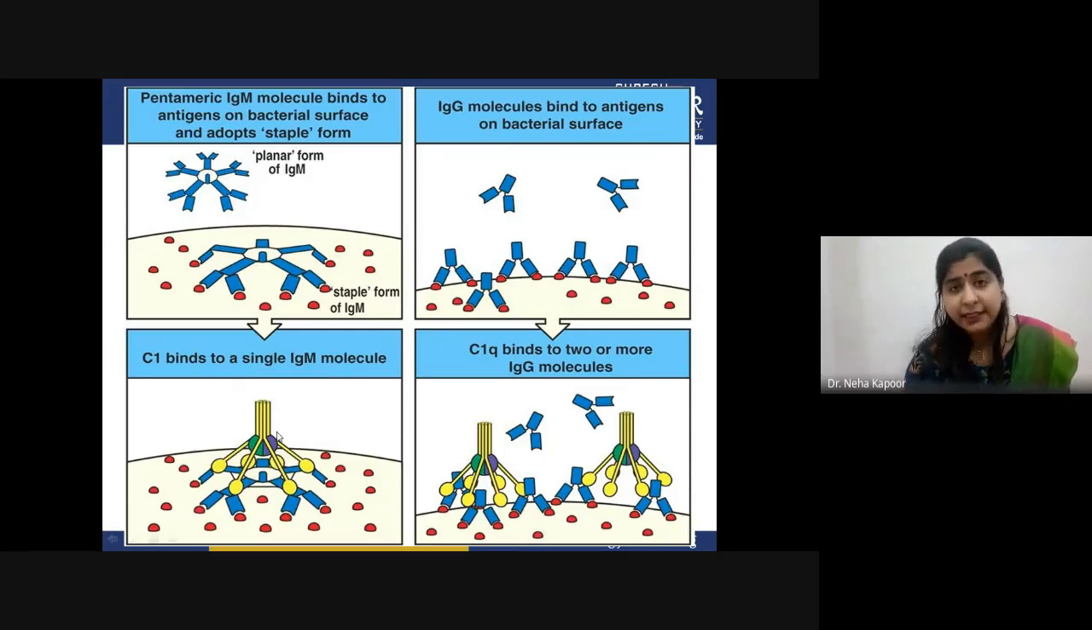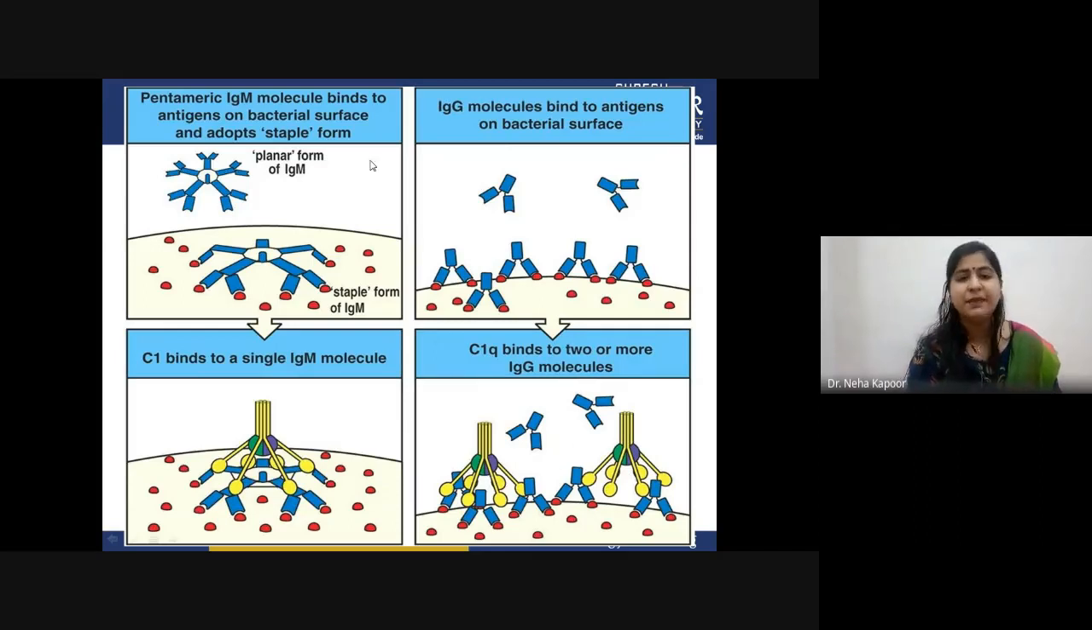Now the other antibody that can bind with the C1 protein is IgG. So this is the IgG. IgG is a monovalent antibody. In this case also, this is the bacterial surface on which these red color antigens are present. This blue color monovalent Y-shaped immunoglobulin is coming and attaching to it. Now the C1q will bind to 2 or more IgG molecules, because it is not pentavalent in structure, it is monovalent. So at a time, many C1 proteins will be able to bind it.